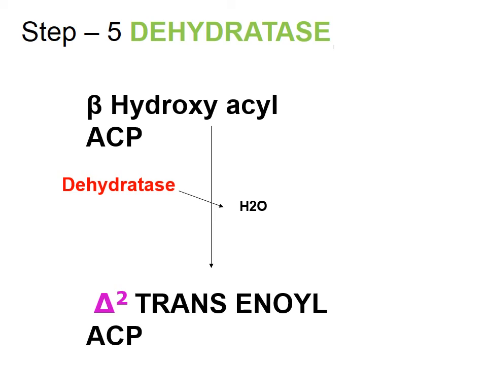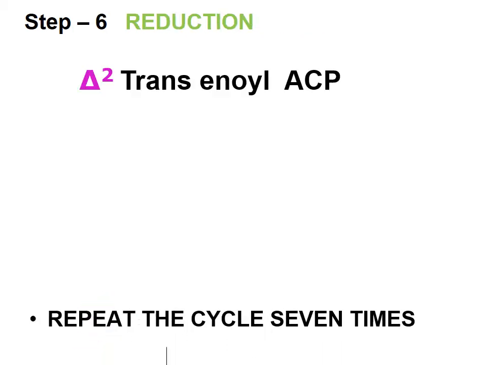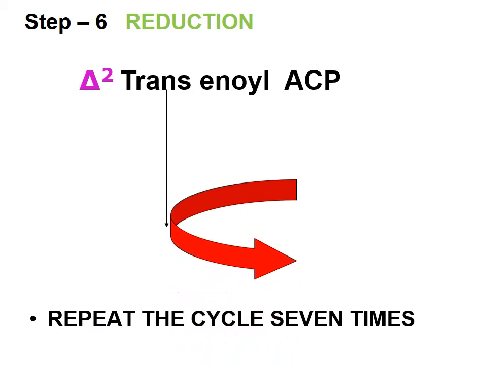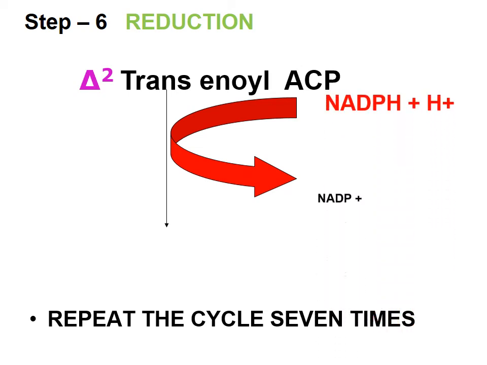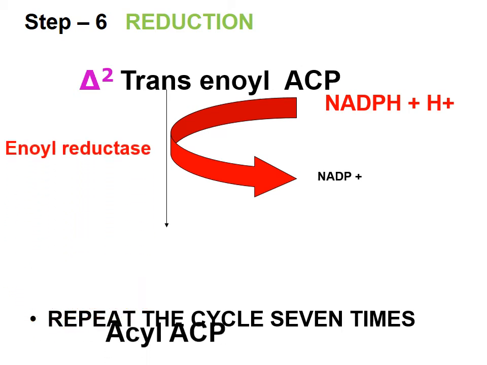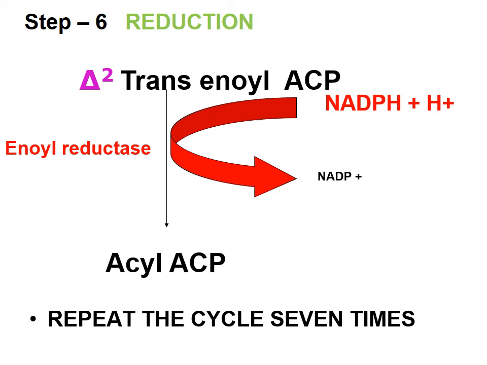Is that clear? It is almost the opposite of what you have seen in beta oxidation. Finally, this delta squared trans-enoyl ACP undergoes reduction, and for this the hydrogen is got by NADPH getting converted to NADP, okay, and the enzyme is enoyl reductase. You get acyl ACP. Now the process goes on 7 times, so a chain which contains 16 carbon atoms is attached to ACP.